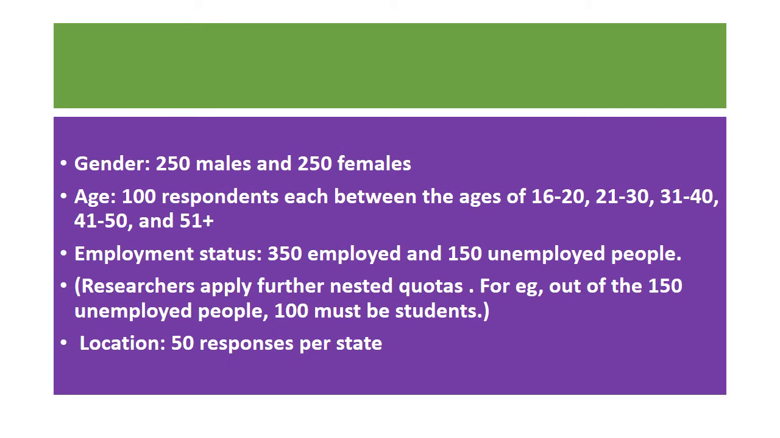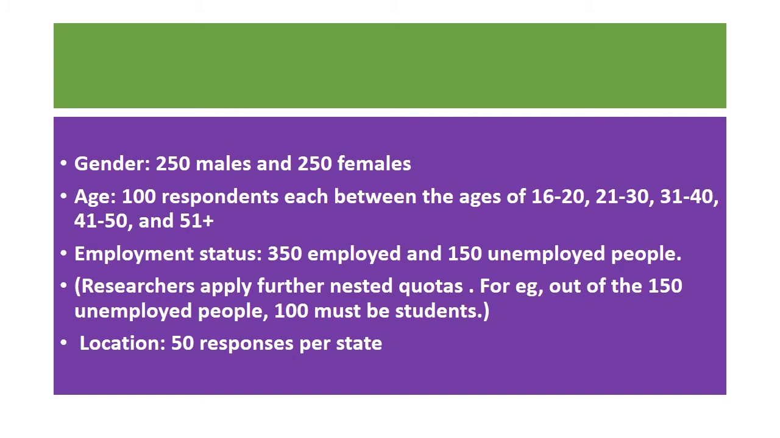She is dividing by gender, that is 250 males and 250 females, and by age, 100 respondents each between the ages of 16 to 20, 21 to 30, 31 to 40, 41 to 50, and 51, that is 50 and above. And employment status, 350 employed and 150 unemployed people.